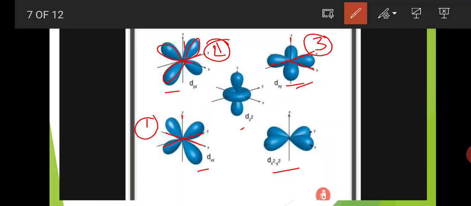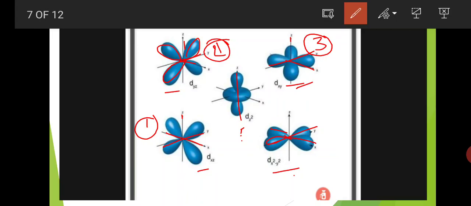dx square y square lobes are present on the x-axis and y-axis. Here it is the x-axis and the y-axis. The x-axis has two lobes and the y-axis also has two lobes. Lobes are present on the axis. And dz square also has lobes on the z-axis only. So these two d orbitals, dx square y square and dz square, come under the eg group.